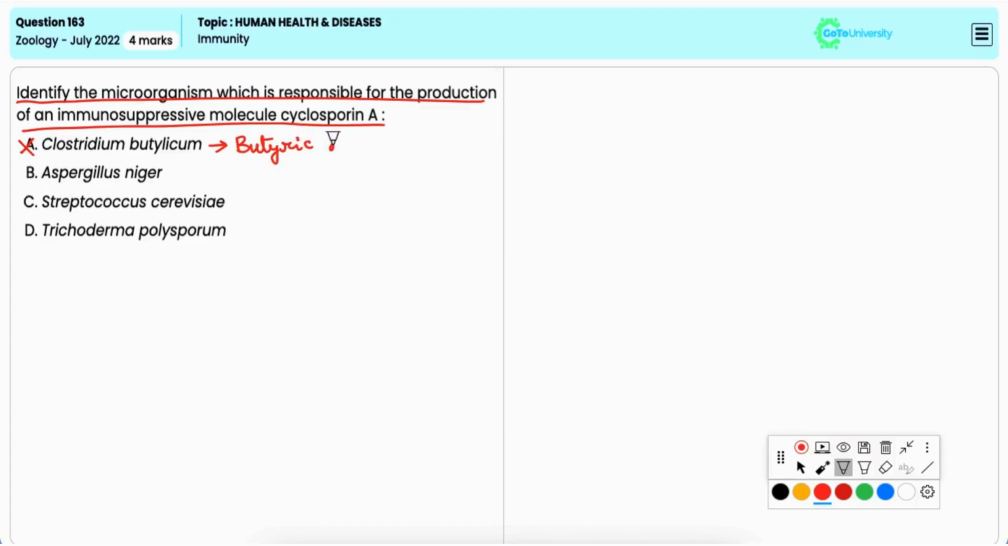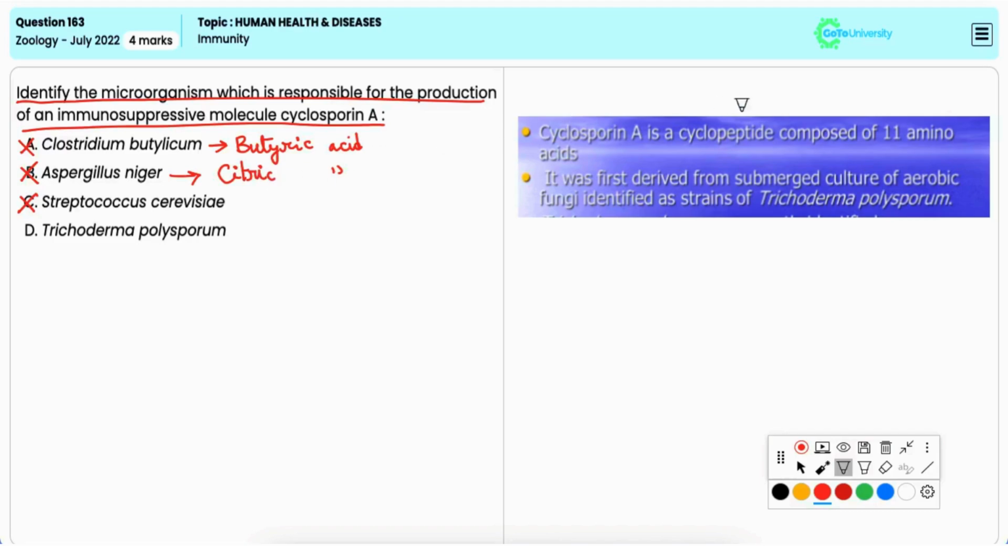Option B, Aspergillus niger. It is also incorrect. It is known for producing citric acid, not cyclosporin A. Option C, Streptococcus cerevisiae. It is incorrect. This is a misnomer. And Saccharomyces cerevisiae is the correct name, which is used for baking and alcohol production, not for cyclosporin A. Option D, Trichoderma polysporum.